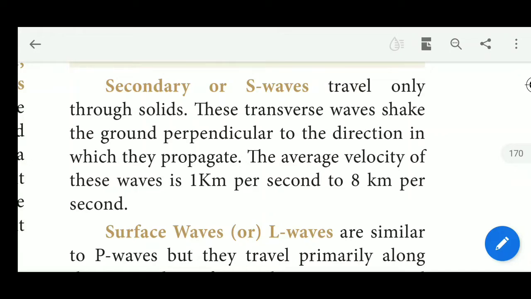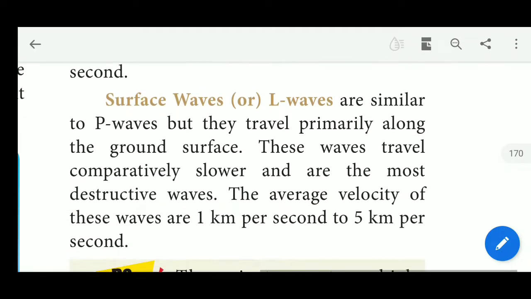This surface wave, otherwise called L waves, is a similar wave to P waves. What are P waves? Primary waves. These waves travel comparatively slower and are the most destructive waves.